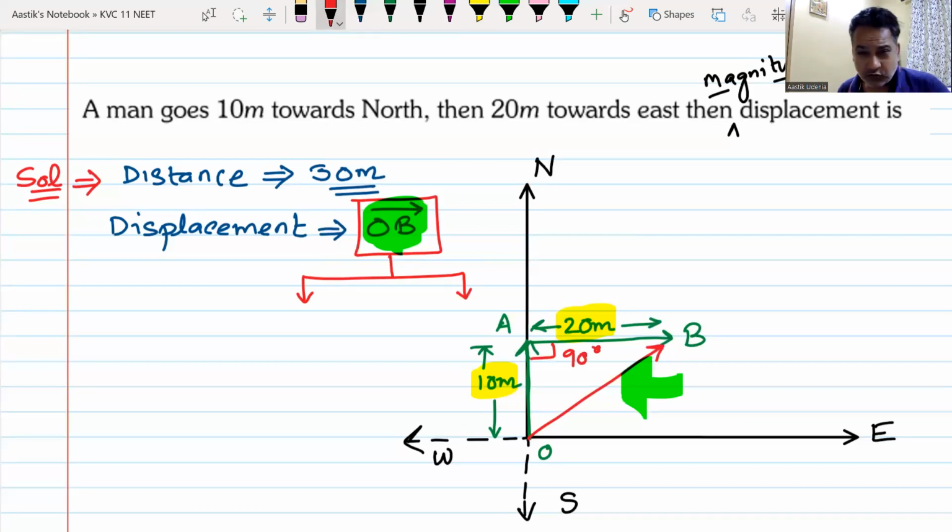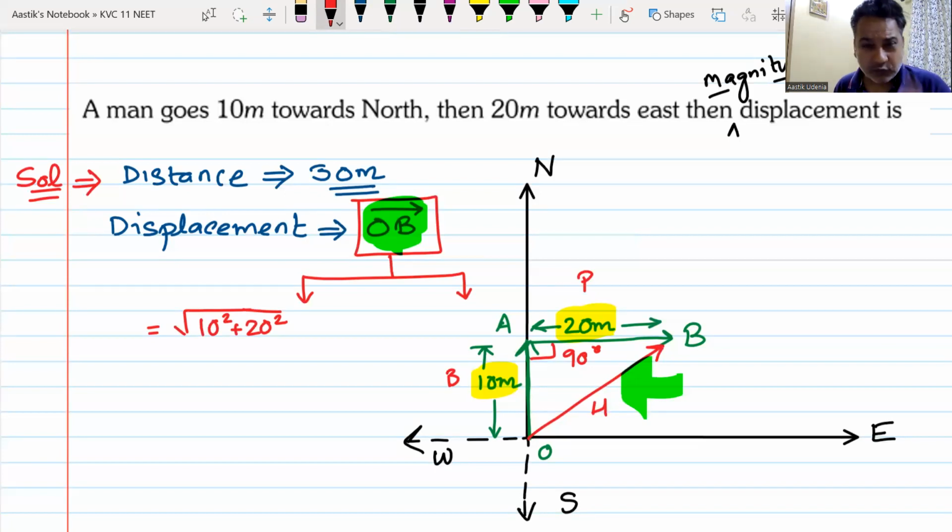So OB is your hypotenuse. This is your hypotenuse H, this is your perpendicular P, and this is your base B. So your hypotenuse becomes root over 10 square (base square) plus 20 square (perpendicular square). Yes or no?